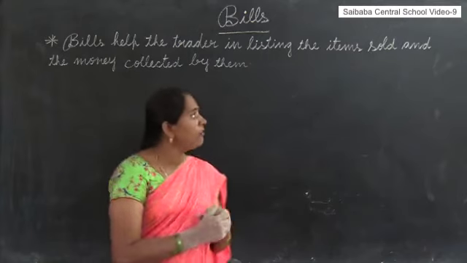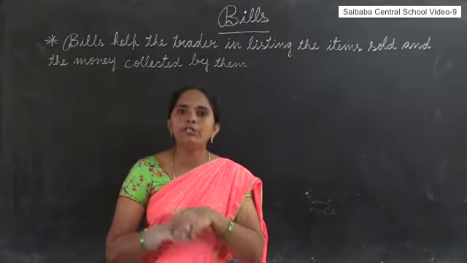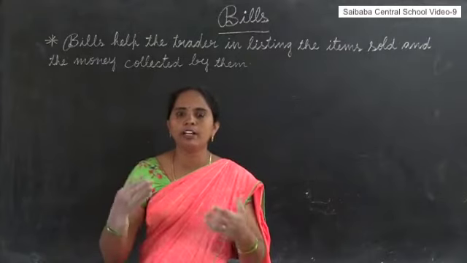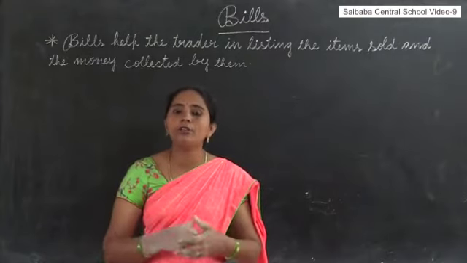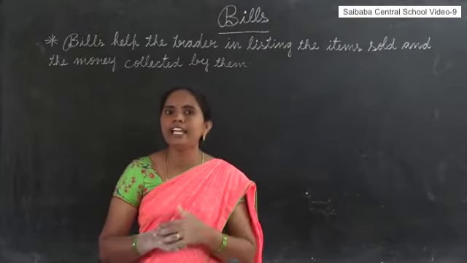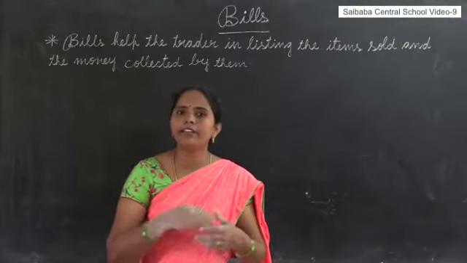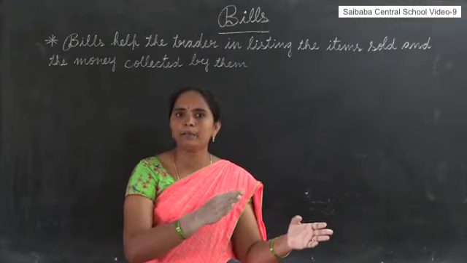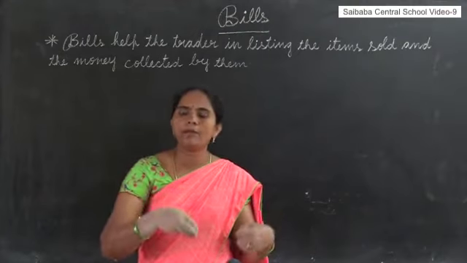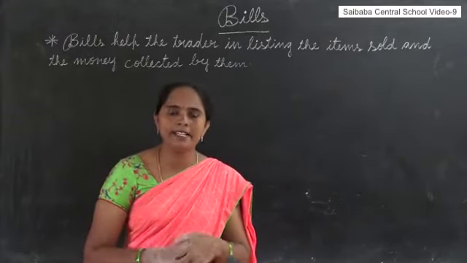And what are the uses of these bills to customers? If you take any item, and after bringing it home you know that the item is not good, then by using that bill we can return that item and take another item. We can take the item along with the bill to that particular shop and give it back to the shopkeeper. Again, we can take another item by using that bill.